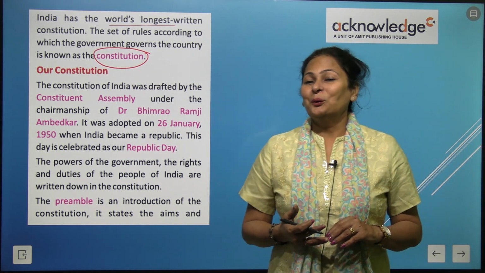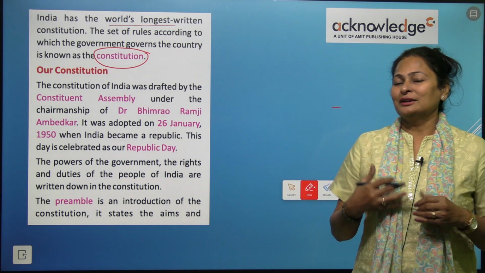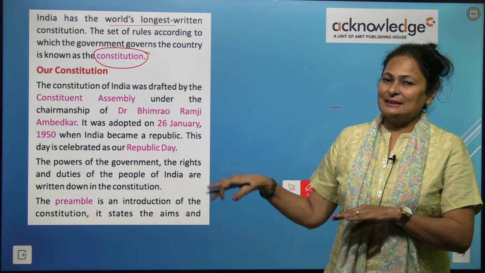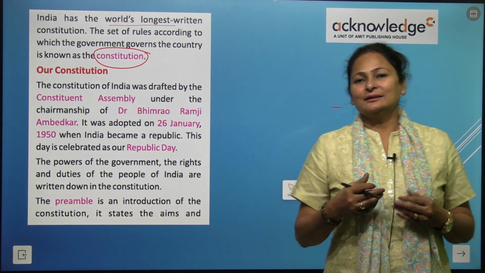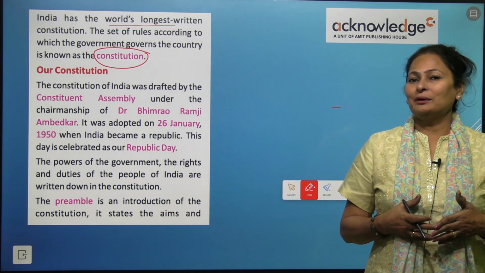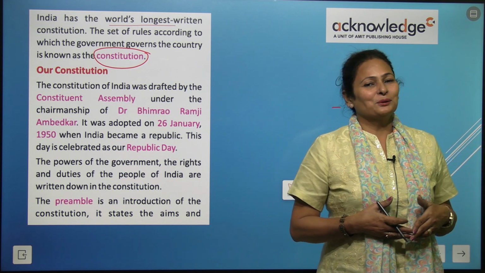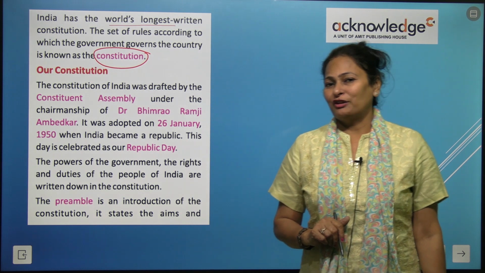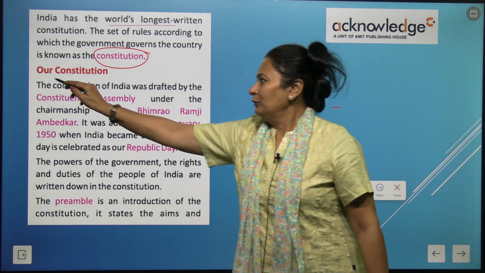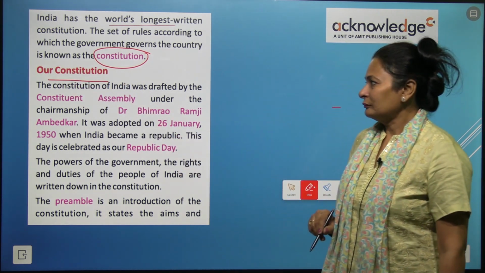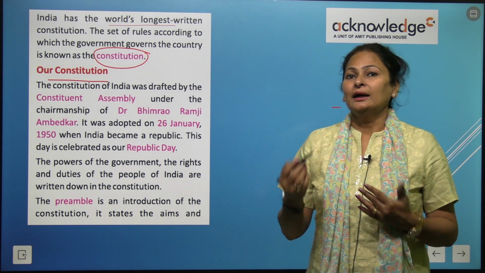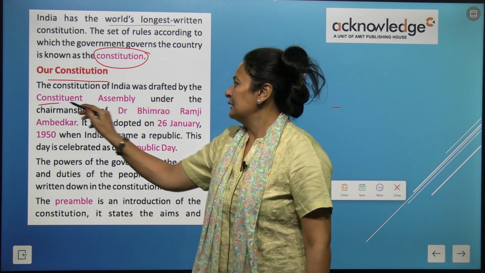And who is the father of the Constitution of India? As we have seen in the earlier page, Dr. Bhim Rao Ambedkar is known as the father of the Constitution of India, right? Now our Constitution of India was drafted by the Constituent Assembly.